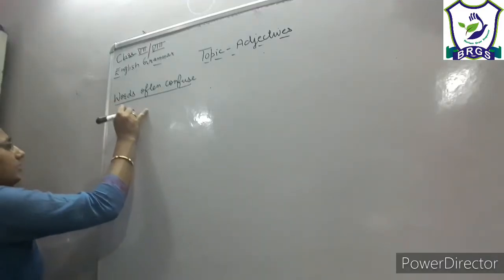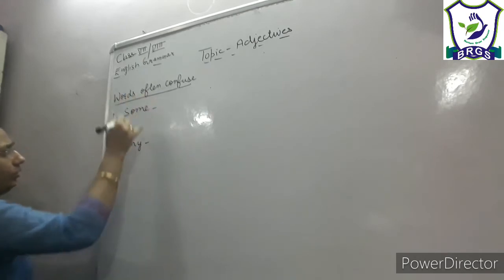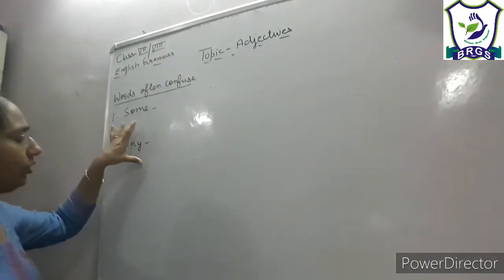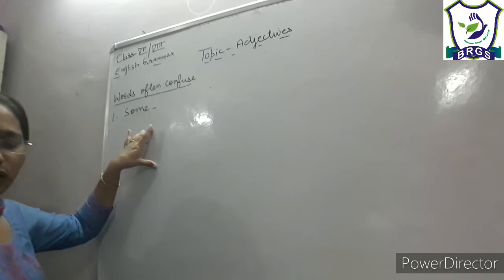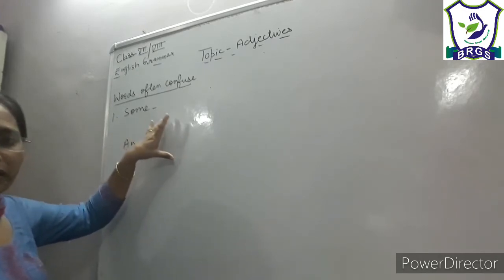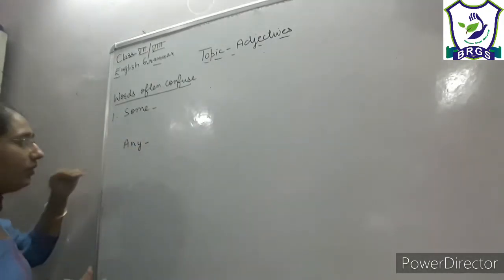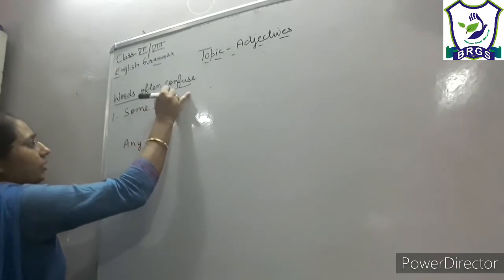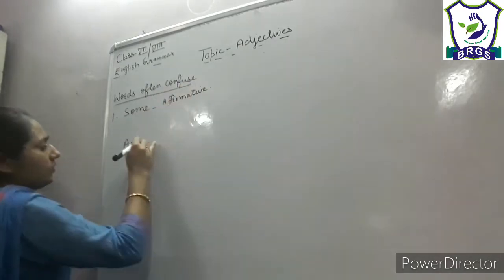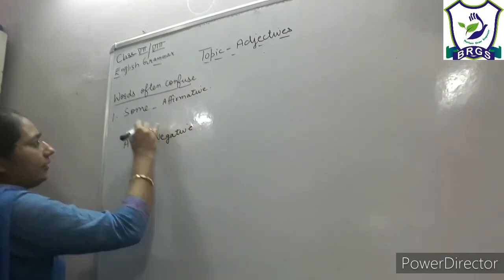First is some and any. Both words are used as adjective of quantity as well as adjective of number. Both are used to qualify countable as well as uncountable nouns. But how will we differentiate between them? Some is used in positive sense and any is used in negative sense, right?